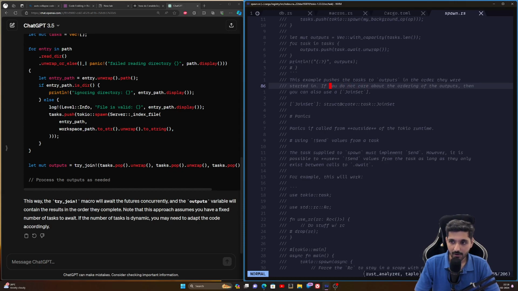If you do not care about the ordering of the outputs, then you can also use a JoinSet. Okay, struct create task JoinSet. Okay, they haven't explained it though, and that's the only time they've used it.